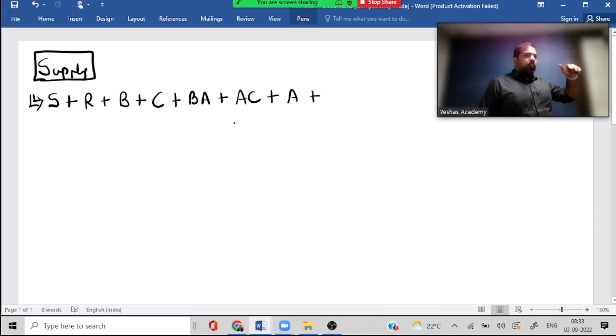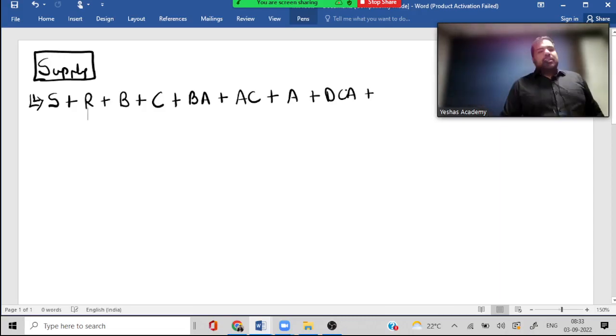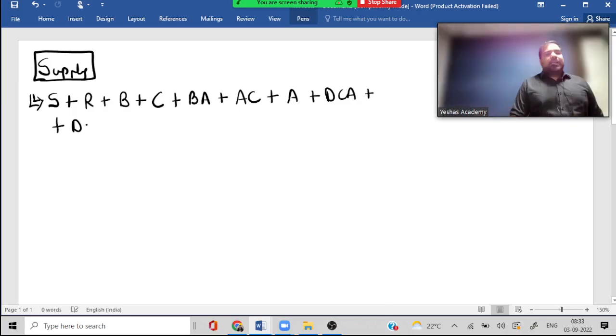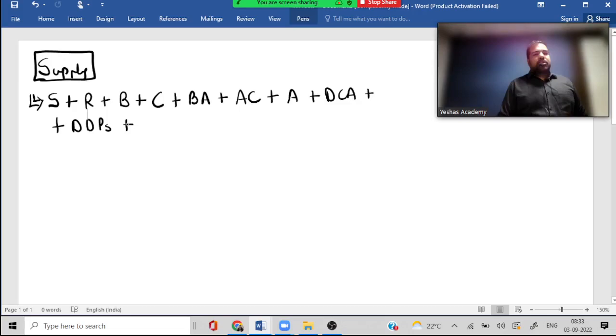What is an agent? Anyone who sells your goods plus issues his own invoice. What is a del credere agent, guys? Someone who not just sells but also collects money, and if he collects interest, will it be added to the supply? Yes. Next, guys, what is deemed distinct persons? Under the same PAN, different entities, that is deemed distinct persons. What else? I think that was about it. And what is importation of services?